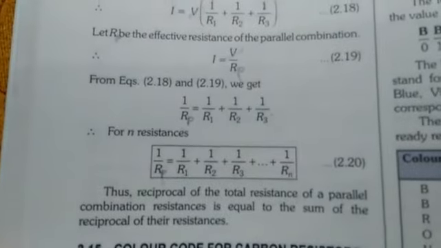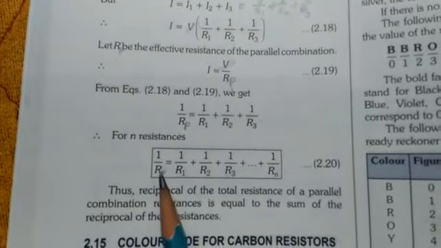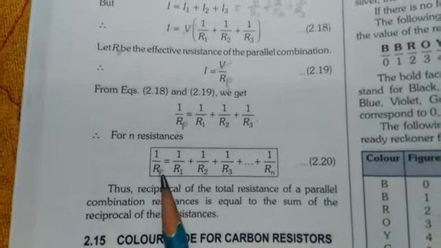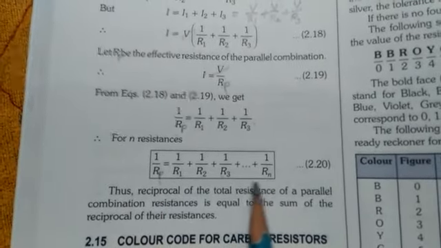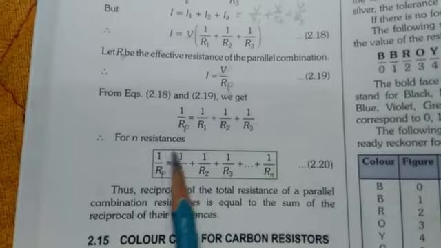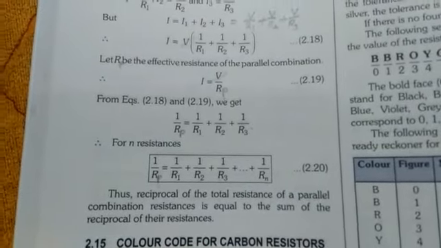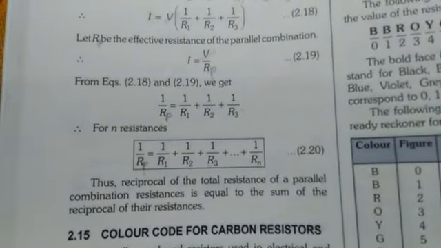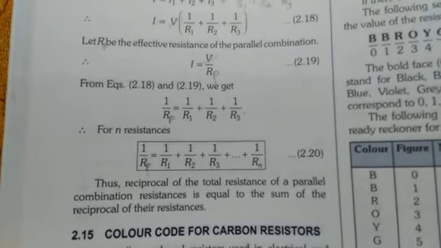We have seen that in parallel combination the reciprocal of the resultant resistance is the algebraic sum of the reciprocals of individual resistances. When we solve this, we find that the total resistance in a parallel circuit is less than the least individual resistance.